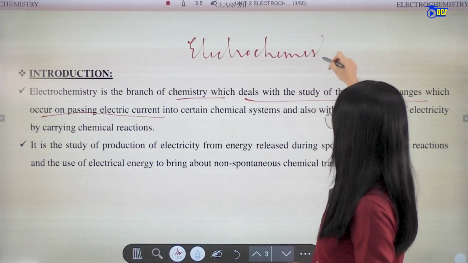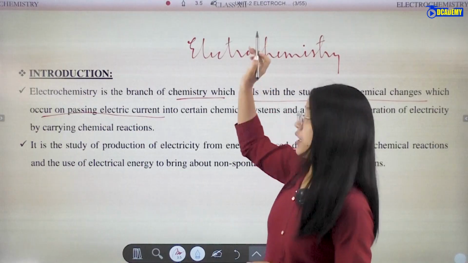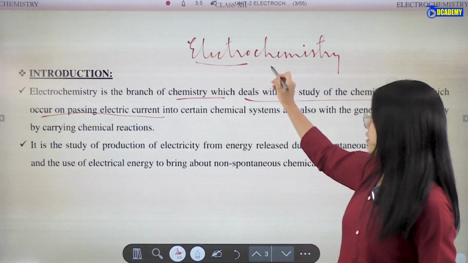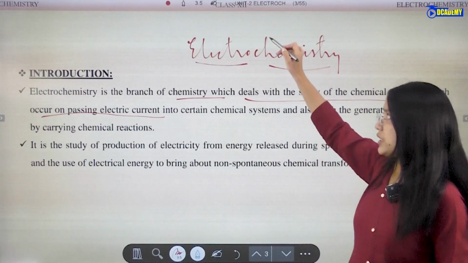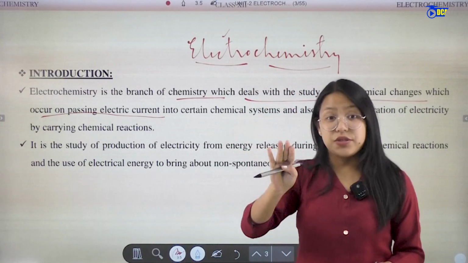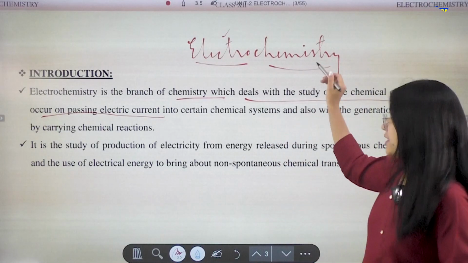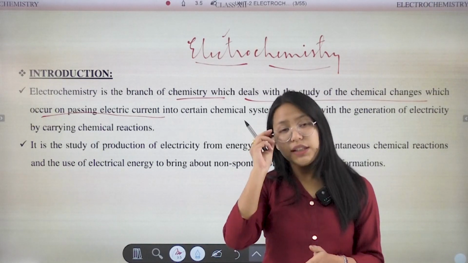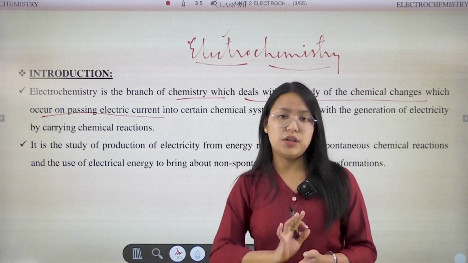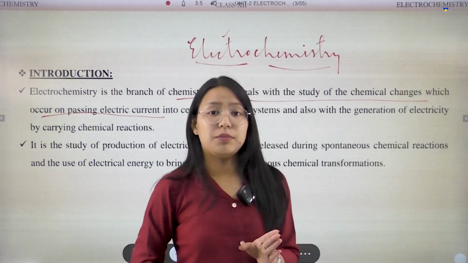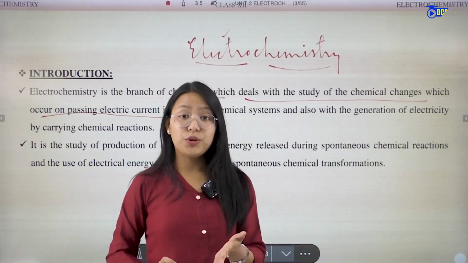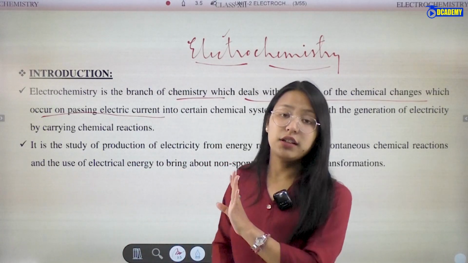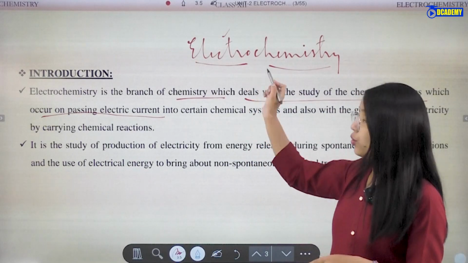Let us look at the two parts of the term: electro and chemistry. The electro part comes from electricity, and the chemistry part comes from the chemical reaction. So what type of chemical reaction? A reaction that takes place by means of electricity. That's why the term is known as electrochemistry.